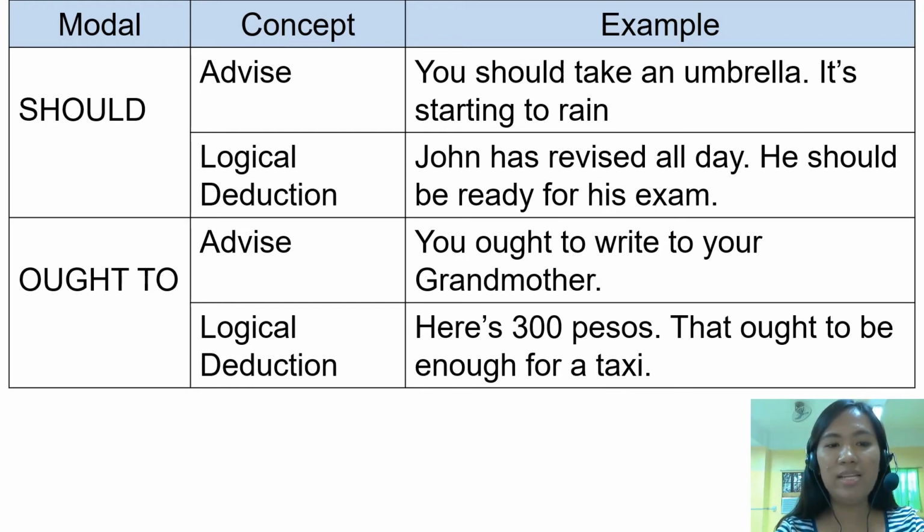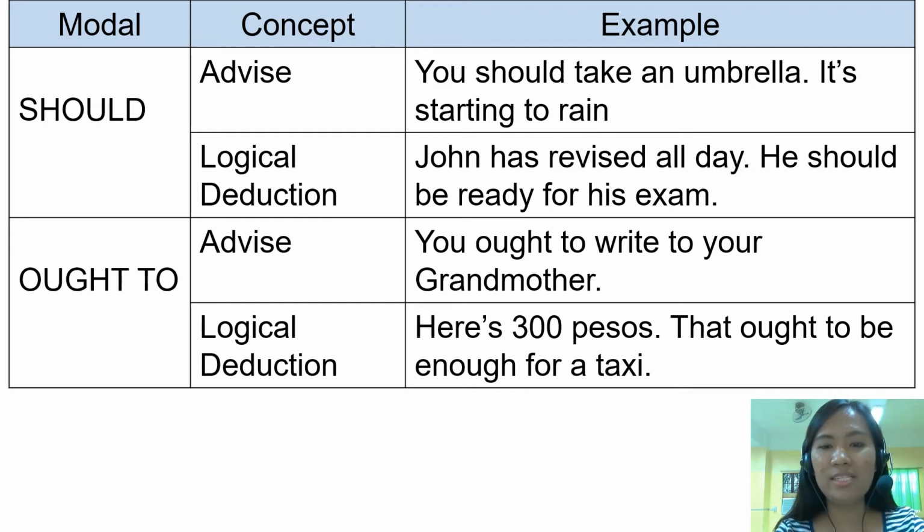The next one is modal ought to. It is used to advise or make recommendations. It can also express assumption, expectation, or a strong probability when the context implies that something is deserved. As with should, it is the same for the concept. It can be used for advice and logical deduction.